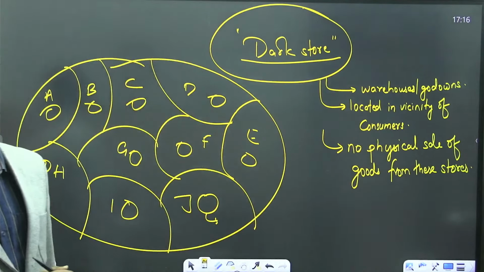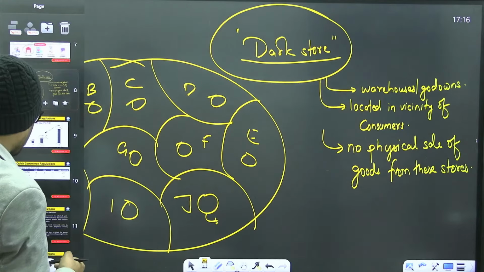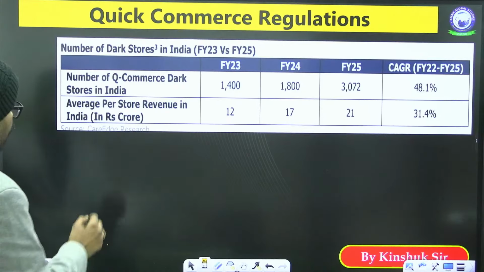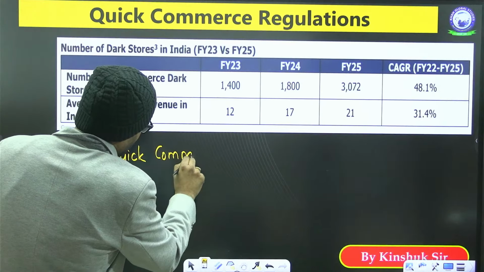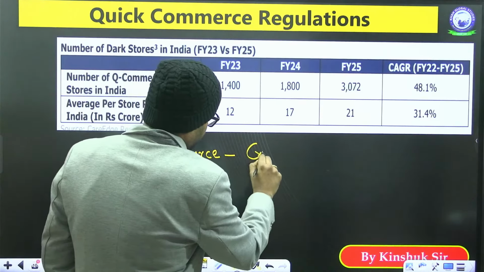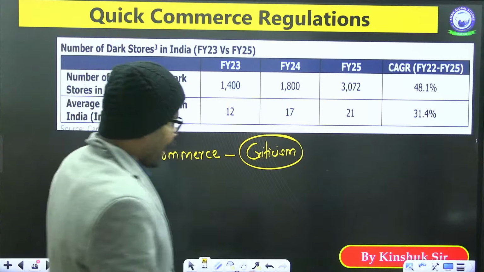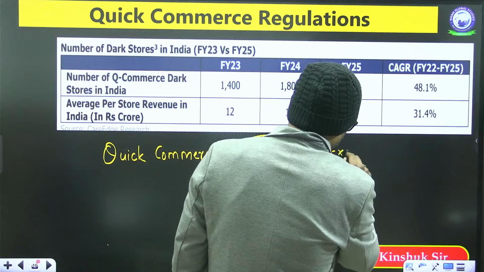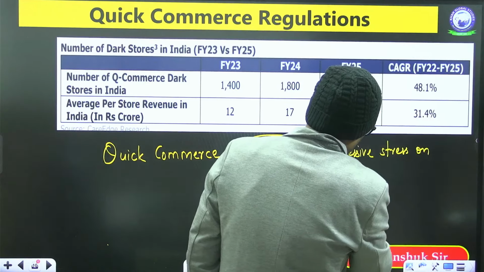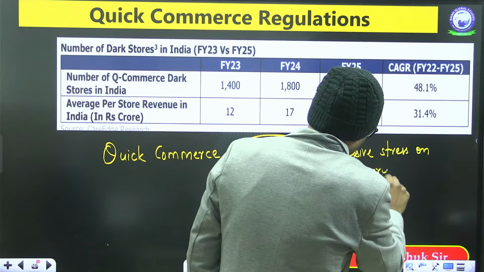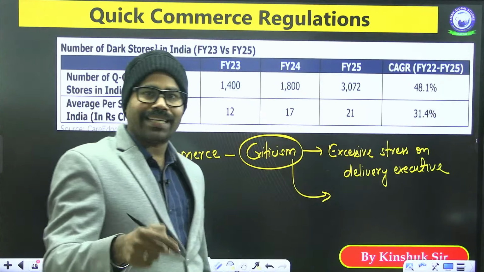Now there is this one criticism that has been made about these dark stores and quick commerce. There is excessive stress on delivery executives in order to deliver the items on time.